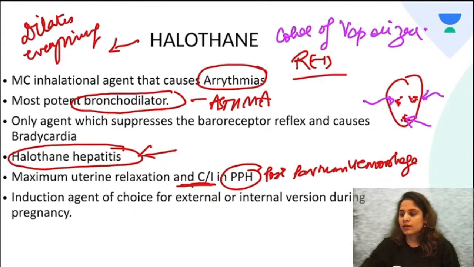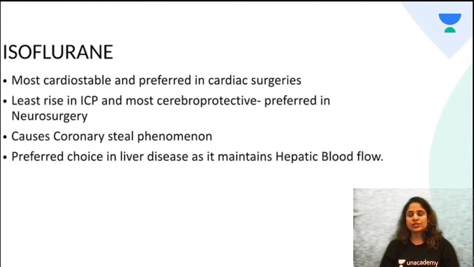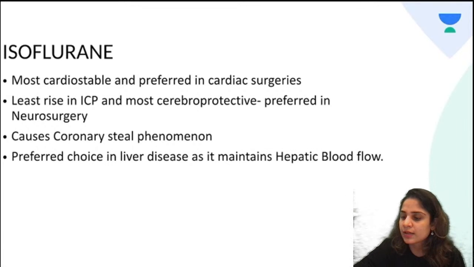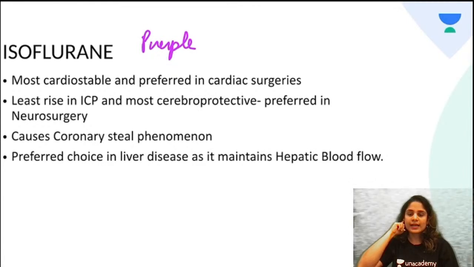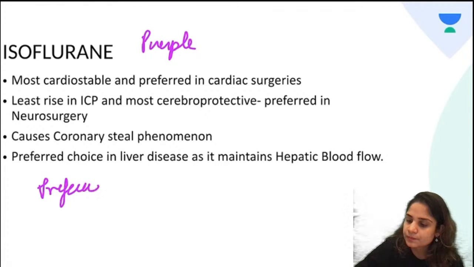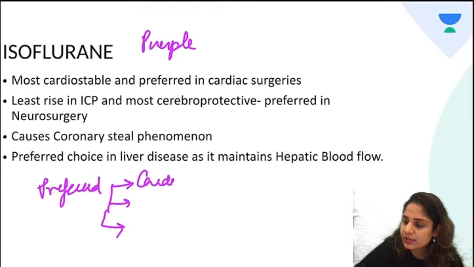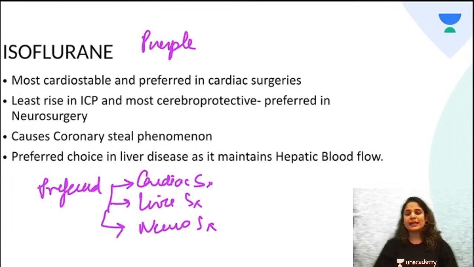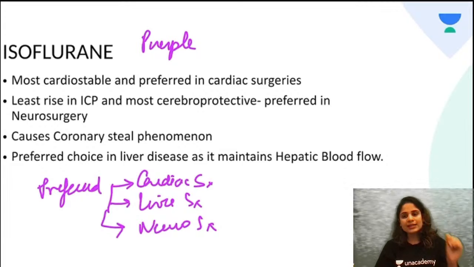Now, the next agent that we have is isoflurane. What is the color of the vaporizer of isoflurane? Isoflurane vaporizer is purple in color. Okay, now with isoflurane, you have to remember that it is the preferred agent in 3 scenarios: in cardiac surgeries, in liver surgeries, and in neurosurgeries. Why? Because it maintains good blood flow to all these 3 organs.